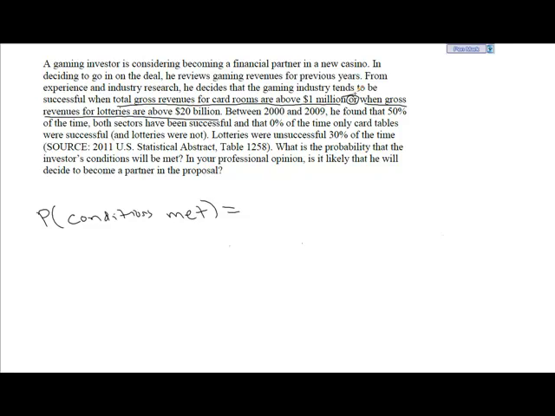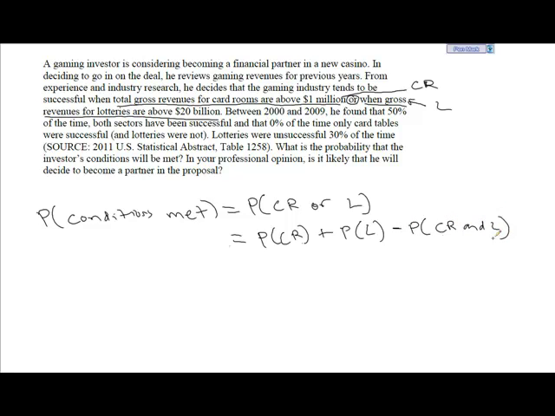So let's call this event right here, we'll just abbreviate that event CR for card rooms, and then we'll abbreviate this second possible event here, we'll just go ahead and call that L for lotteries. Okay, so we really want to know the probability of CR or L. Okay, well, what does that mean? Well, since we have an OR probability, based on our knowledge, that's the probability that card rooms are successful, plus the probability that lotteries are successful, minus the probability of card rooms and lotteries.